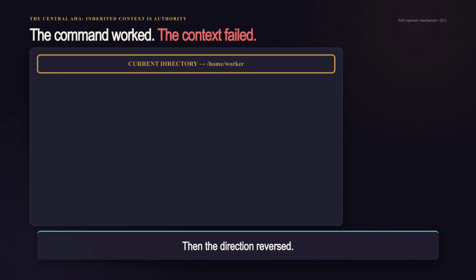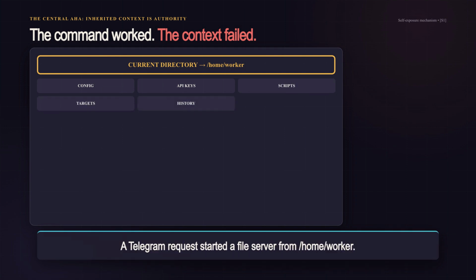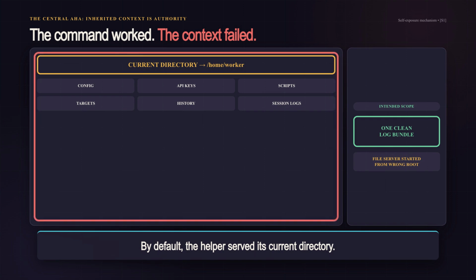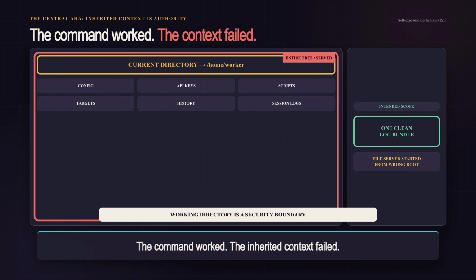Then the direction reversed. A Telegram request started a Python file server from /home/worker. By default, that helper serves its current directory. Instead of publishing one clean bundle, it exposed the working environment, configurations, API keys, scripts, target lists, shell history, and Hermes session logs. The command behaved as designed. The inherited working directory was the security failure.